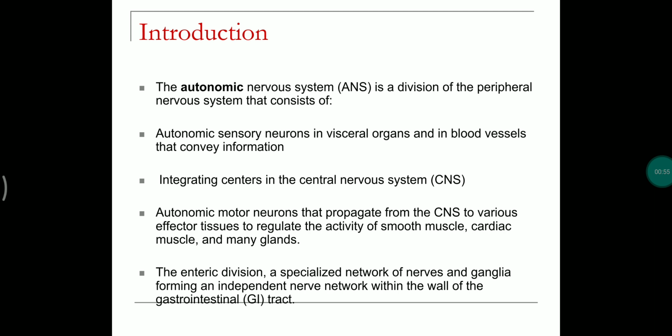Autonomic sensory neurons are present in the visceral organs and blood vessels, and convey information to the brain and spinal cord. There are also integrating centers present in the brain, the higher and lower centers, which are present in the pons, medulla oblongata, and even the midbrain.